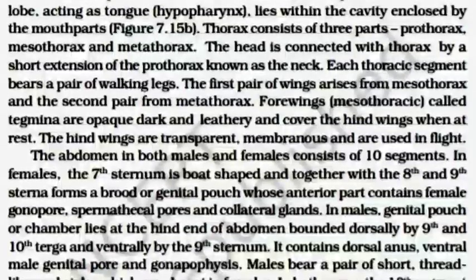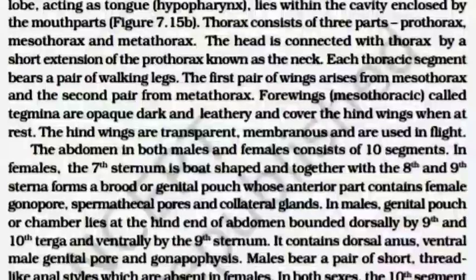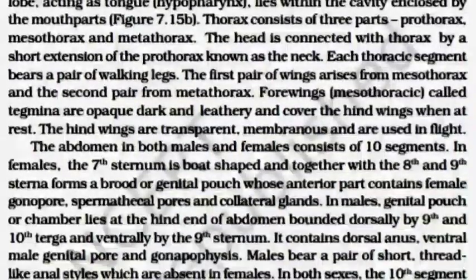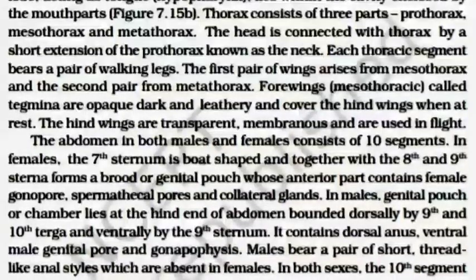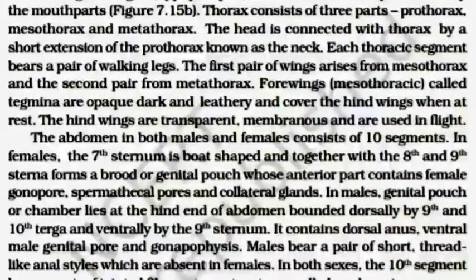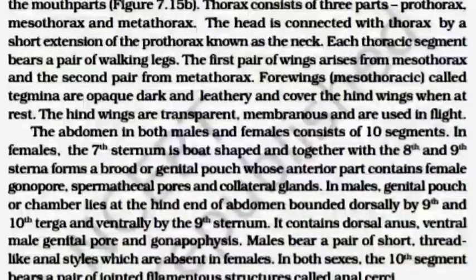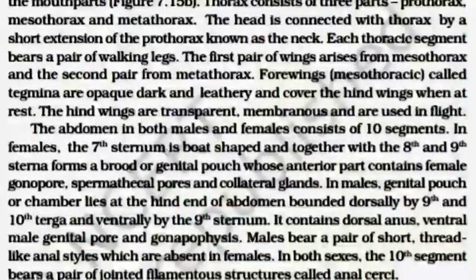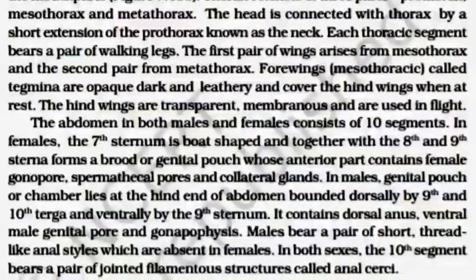In male, the genital pouch or chamber lies at the hind end of the abdomen, bounded dorsally by the ninth and tenth terga and ventrally by the ninth sternum. It contains the dorsal anus, ventral male genital pores and gonapophysis.